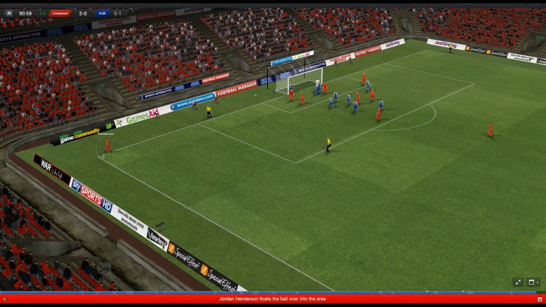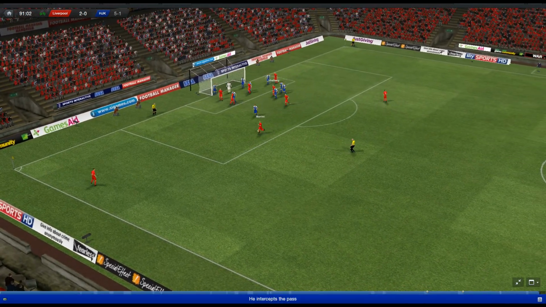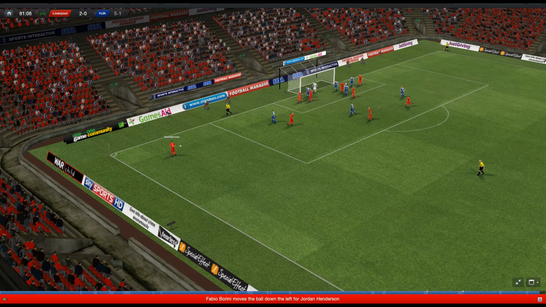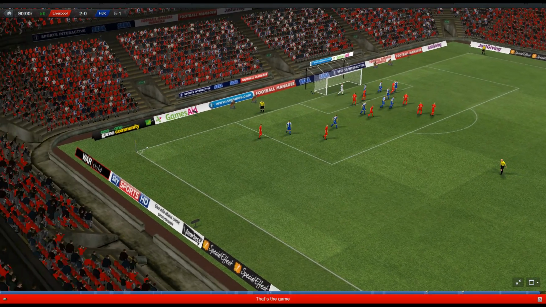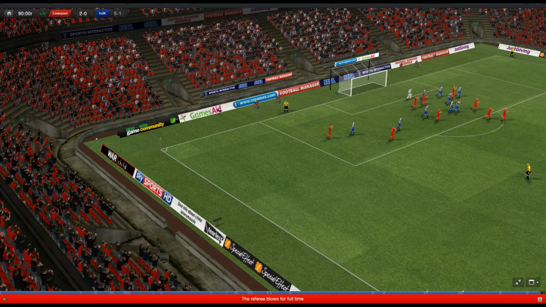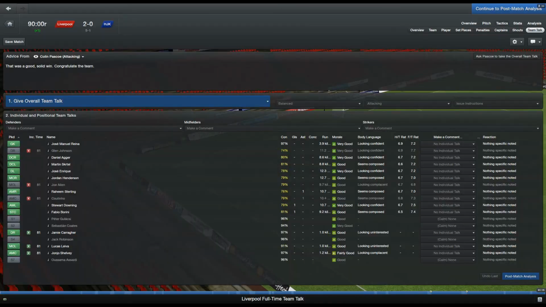Corner for Liverpool in added time. Henderson puts it in. It's headed away to Barini. Gives it back to Henderson. Here's another cross. Skirtle. And it's off for the corner. No, it's not. That's the end of the game. Liverpool win 2-0 on the day, 5-1 on aggregate. They are in the Europa League group stage.